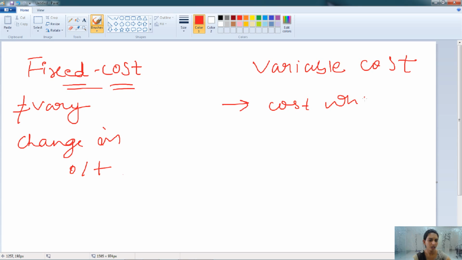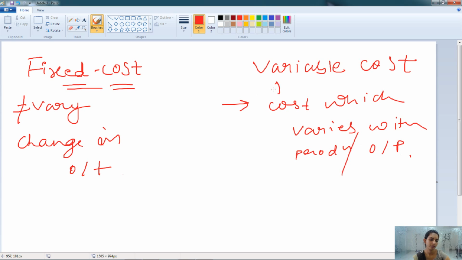Whereas the cost which varies with the production or the output is known as variable cost. For example, raw material or the salary and wage payment.